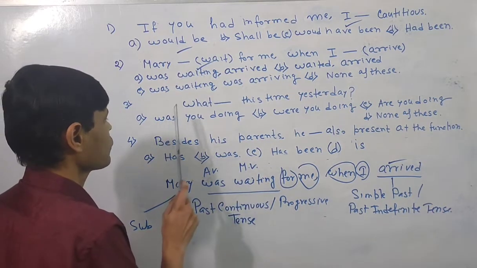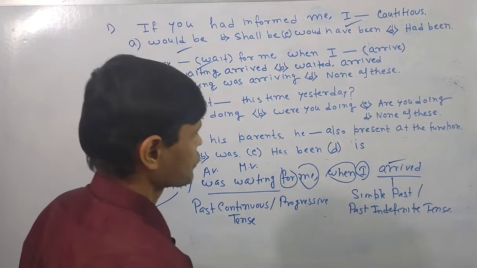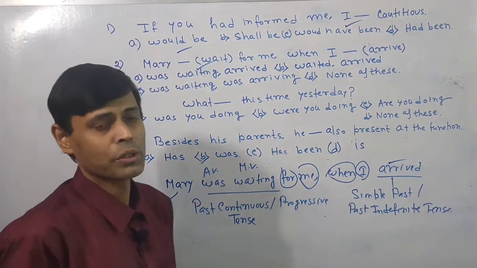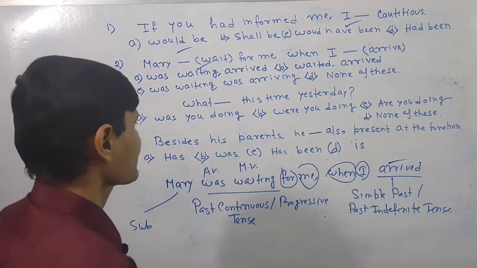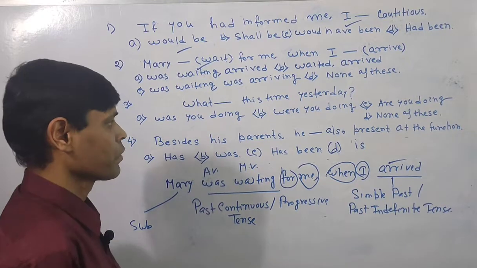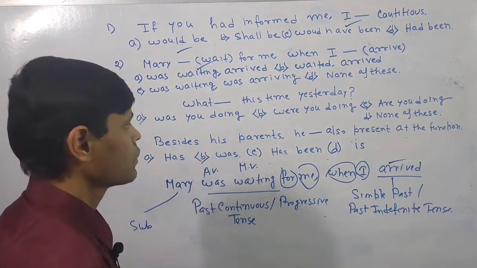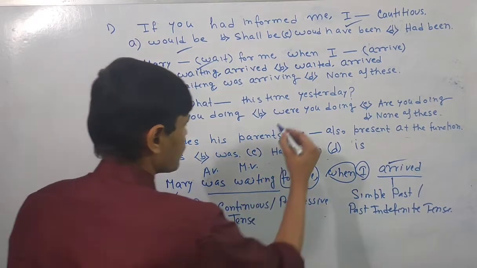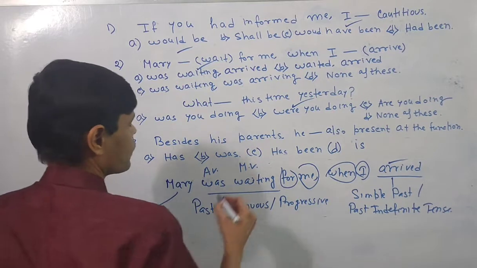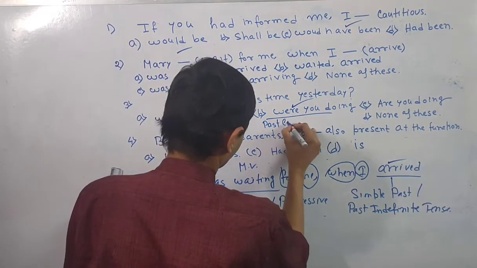So what can be the answer? Was you doing? Were you doing? Are you doing? None of this. Generally after you we write were, not was. Exception to the rule. So then in that case, what were you doing this time yesterday? So the answer will be: what were you doing this time yesterday. So this is also based on the past continuous tense. So it's a past or past continuous tense.